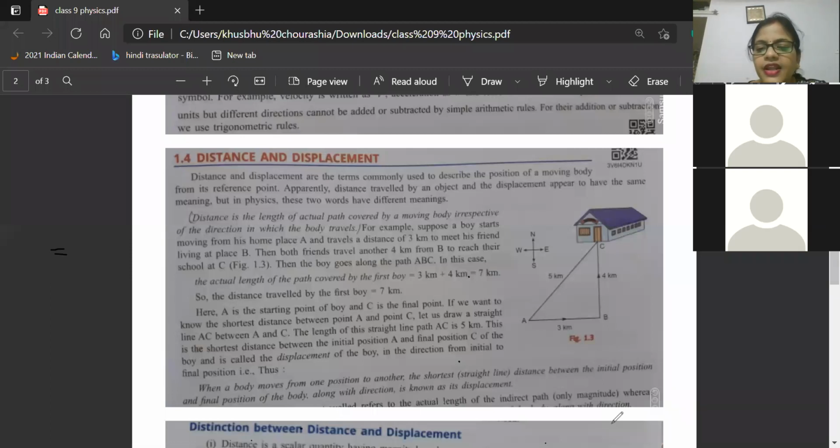Now we will be studying distance and displacement, beta. Before going to this tough content, we will try to understand it in an easy way. Why read the topic and mug it and vomit it? Understanding is the easiest way. So again, we will understand what is distance.